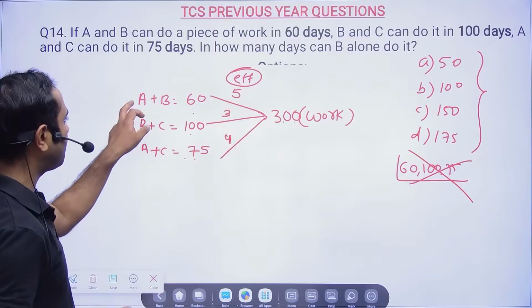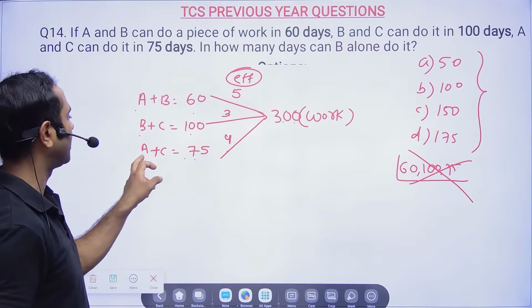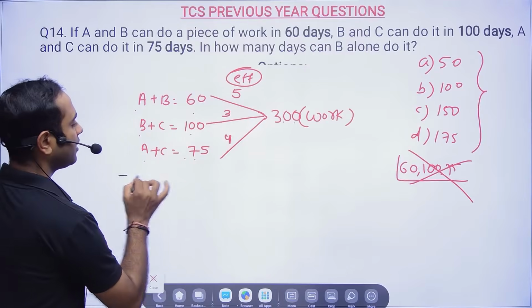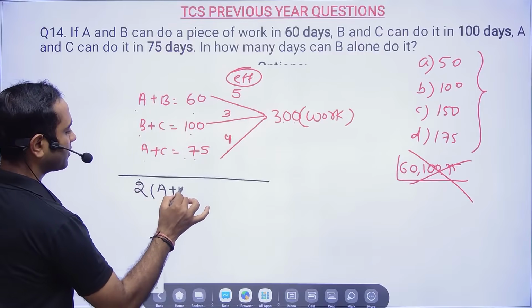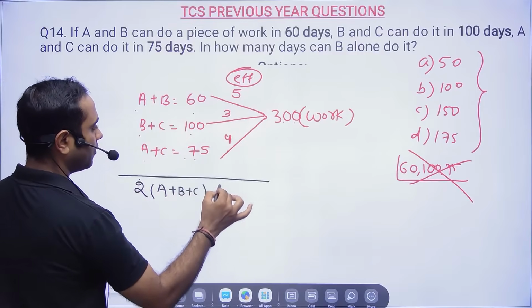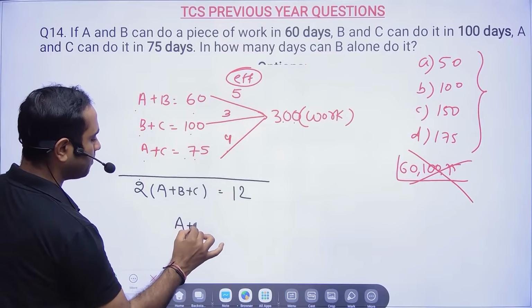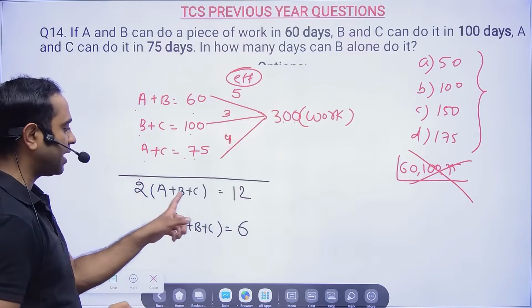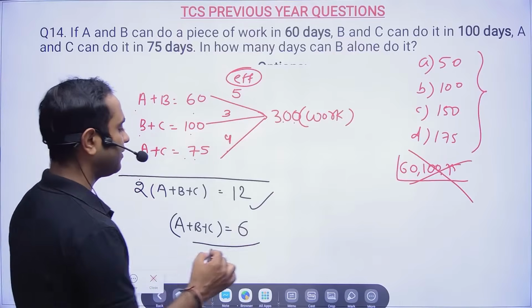Efficiency means A plus B can do 5 work in a day. B plus C can do 3 work in a day. A plus C can do 4 work in a day. Okay, now let us combine everything. So 2 into A plus B plus C will be equal to 12. So A plus B plus C will be equal to 6.